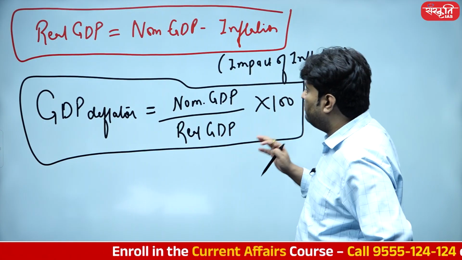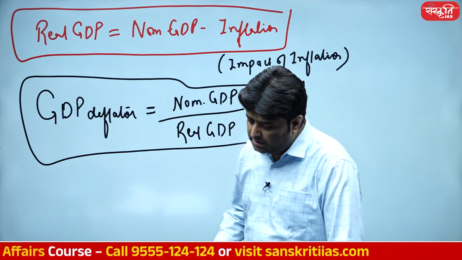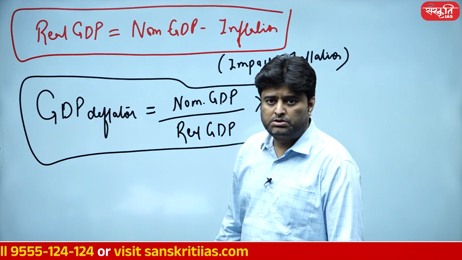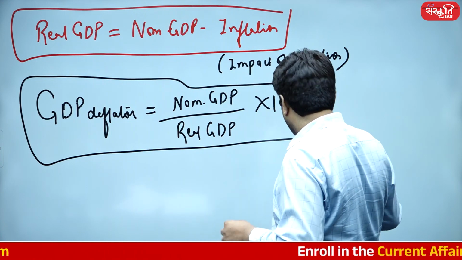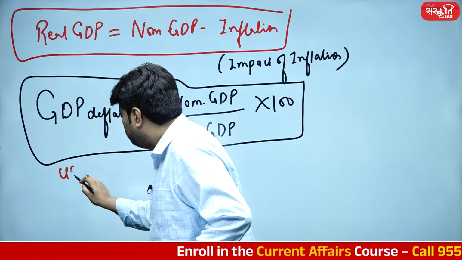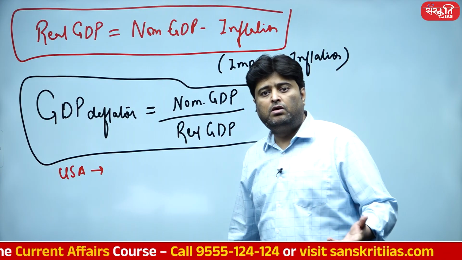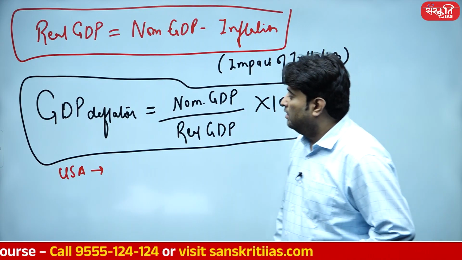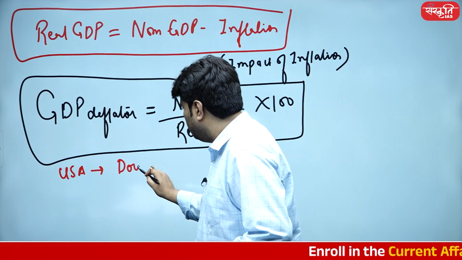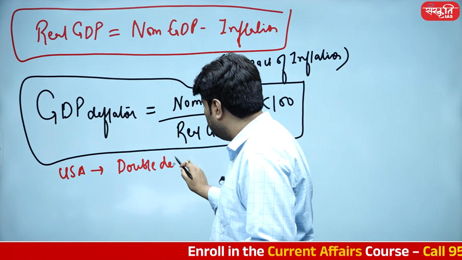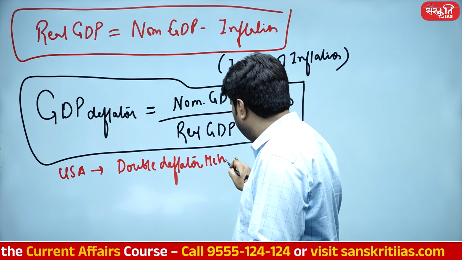But what's the problem with India's GDP deflator? What's the real problem with India's GDP deflator, student? The real problem with India's GDP deflator is America, the prima donna of the global economy. America calculates GDP deflator in a double deflator method.